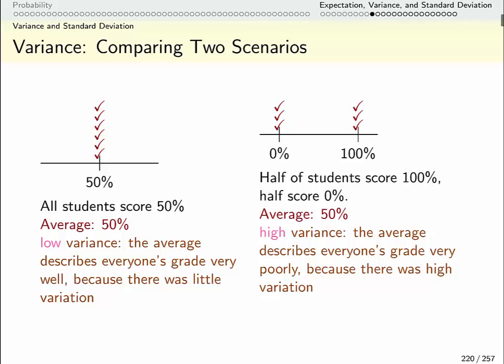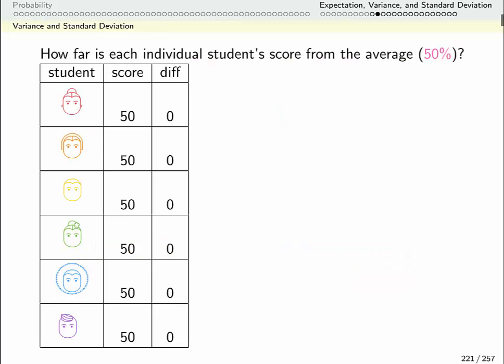Let's think about putting numbers to this kind of measure of surprise, this measure of how the actual values differ from the average value. Let's talk about the first scenario first. So we have 6 different students. Our average score is 50%. Each student got 50%. So the difference between their score and the expected score is 0. So this is kind of a measure of surprise in some way. How different is each individual test from the average?